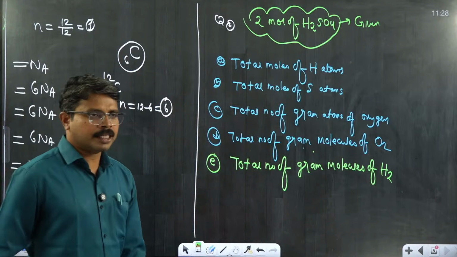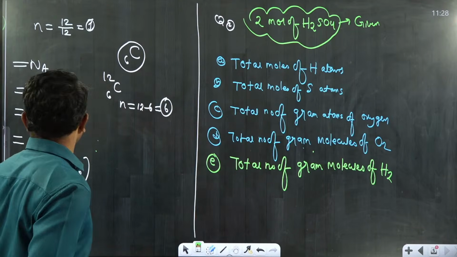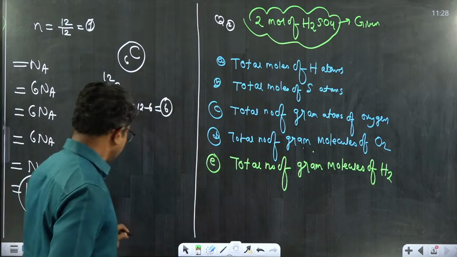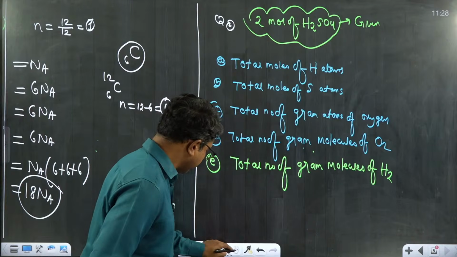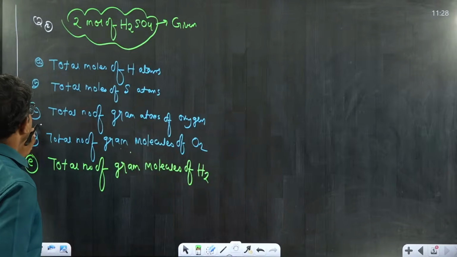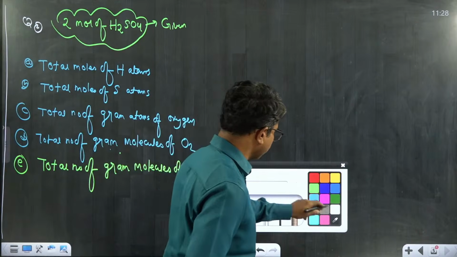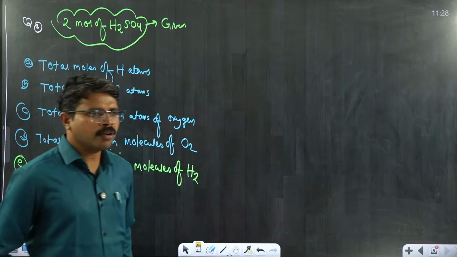Na is actually Avogadro's number. I have given the symbol for Avogadro's number in the last class itself. In previous classes we have used Avogadro's number many times. Try to work on this question also.